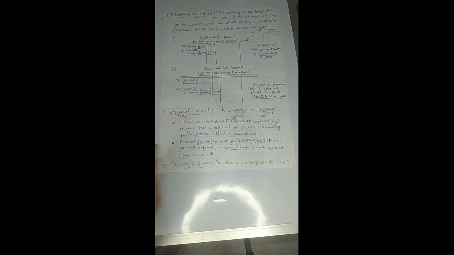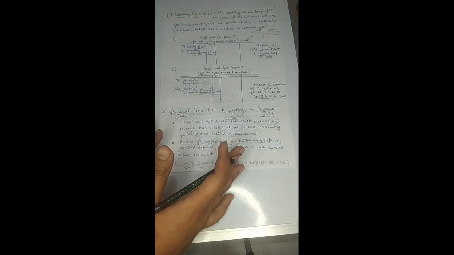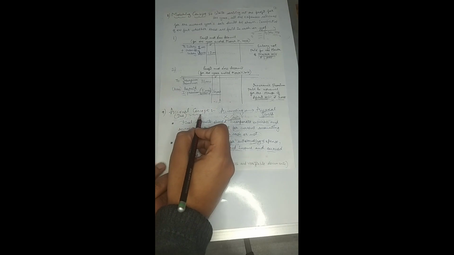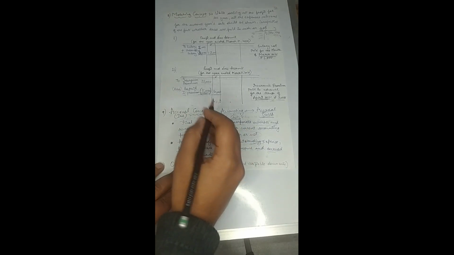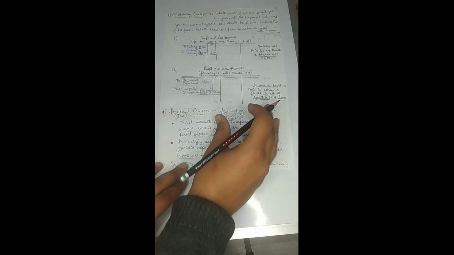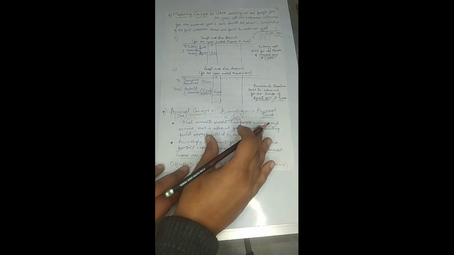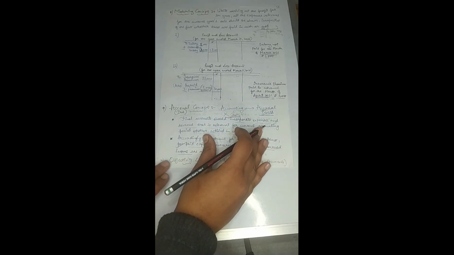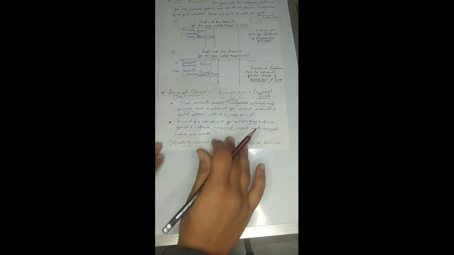So when we combine the revenue recognition concept and the matching concept, what we get is the accrual concept: incorporate all the expenses and all the revenues in your accounting period, irrespective of whether cash has been received or paid. I hope this concept is clear.